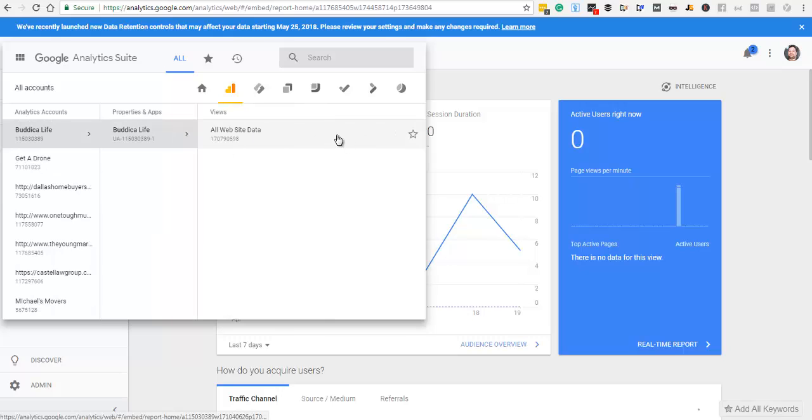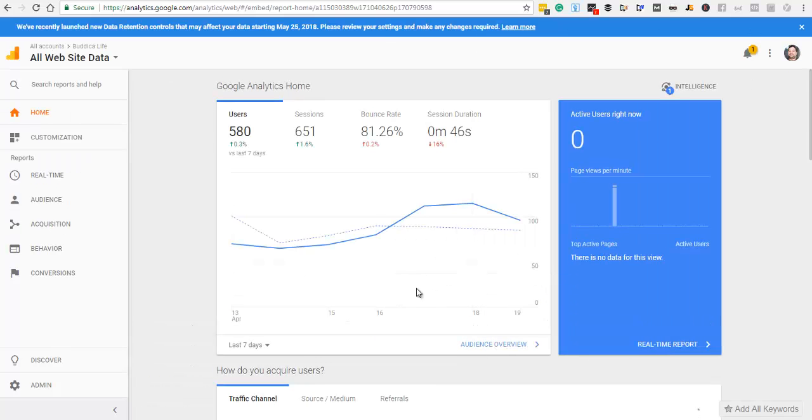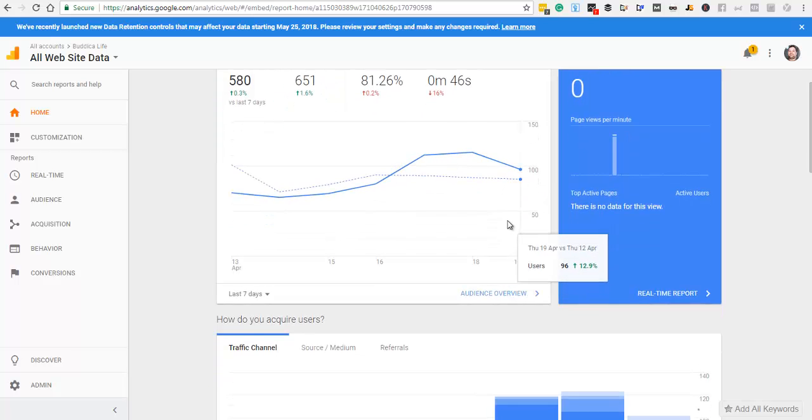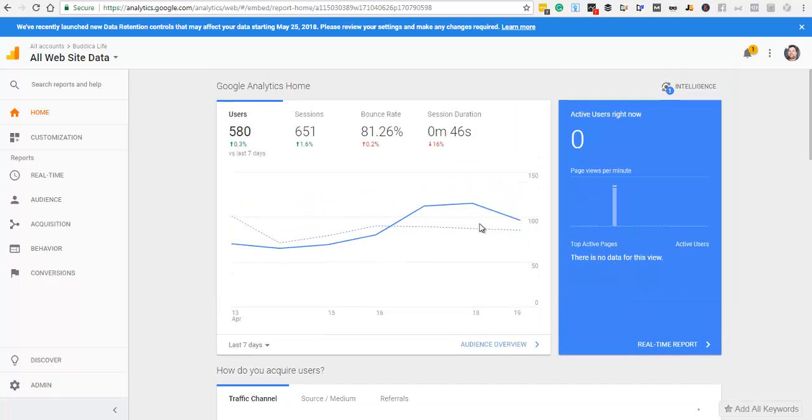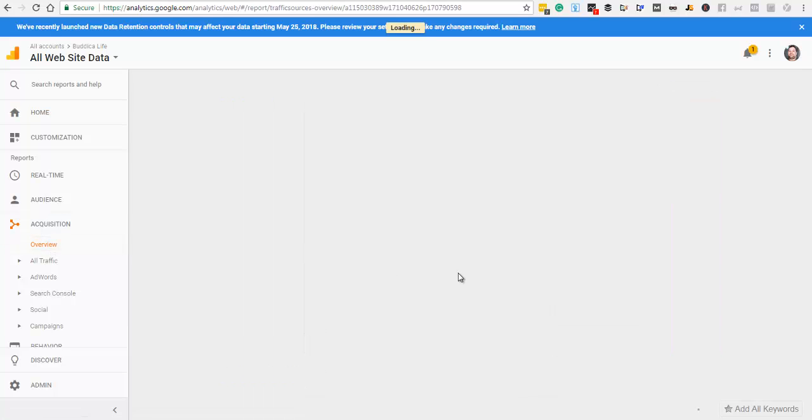So this website here. I don't know why it's taking so long to load up today. There it goes. So now we can see this is a 7-day view, right? So 7 days, 580 users on this website. This is kind of like the quick view overview. But we can also look at the audience, what type of audience, then acquisition. So we'll click overview here. I'll just go into this real quickly and we can dig into this more.